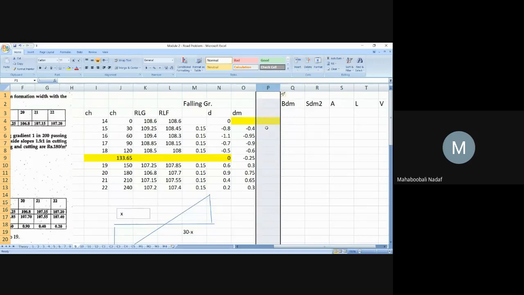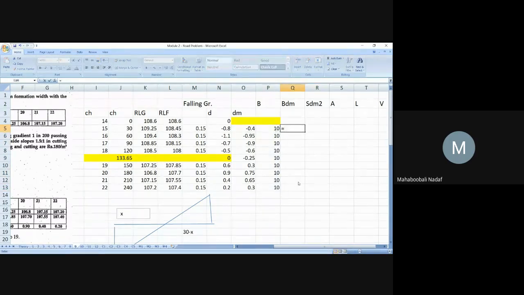I will write B here. What is the value of B? 10. So I will simply write 10 here. So this into this, I have to write in this column. Correct? Everyone is following? Yes, sir. So this is the area of a rectangle. That formula is split: BDM plus SDM square. So like that I am using it.